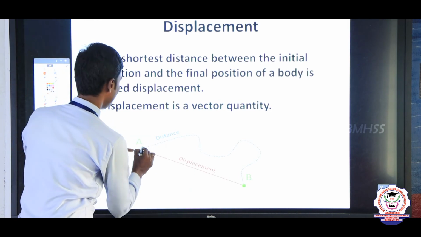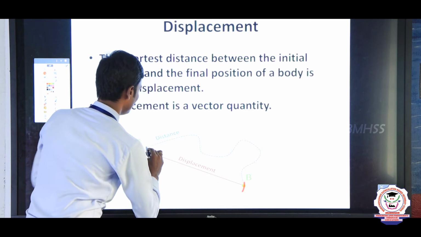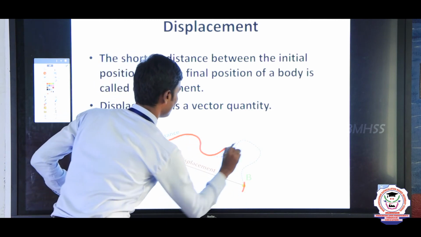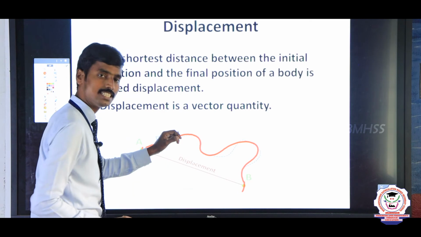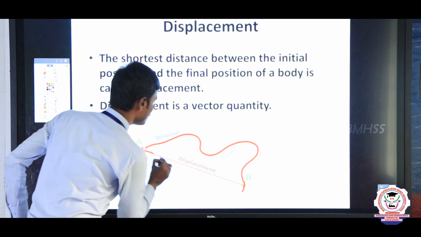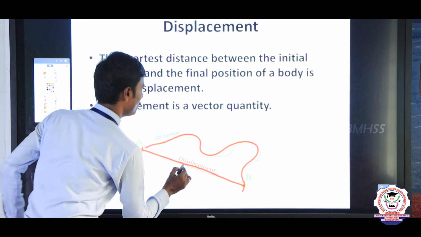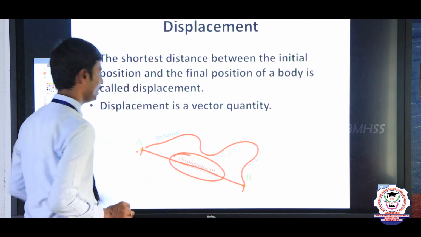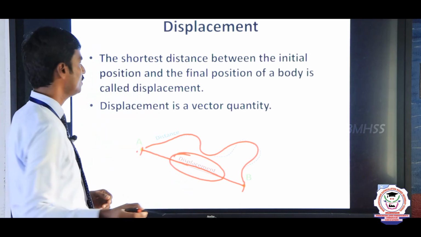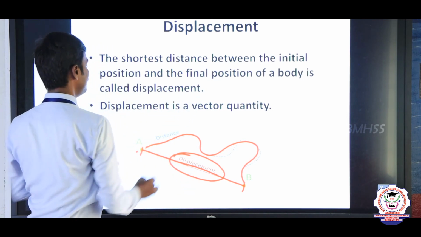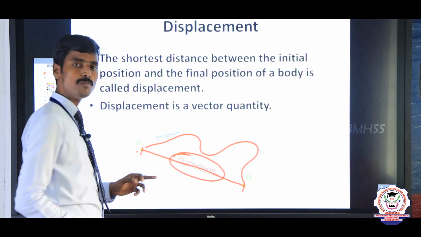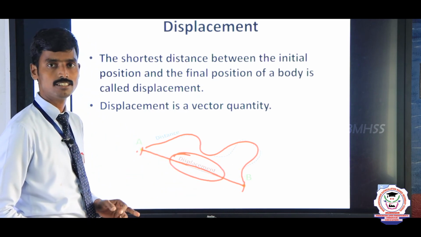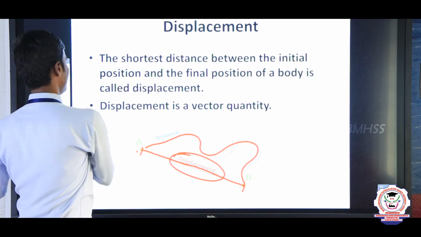See here, this is the initial point, this is the final point. In this concept we already told distance. So the shortest distance between the 2 points we are calling displacement. This is the displacement A to B. The shortest distance between the initial position and the final position of the object we are calling displacement. Okay, so the next heading.